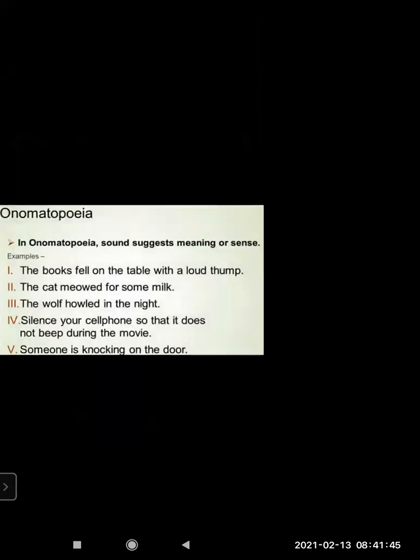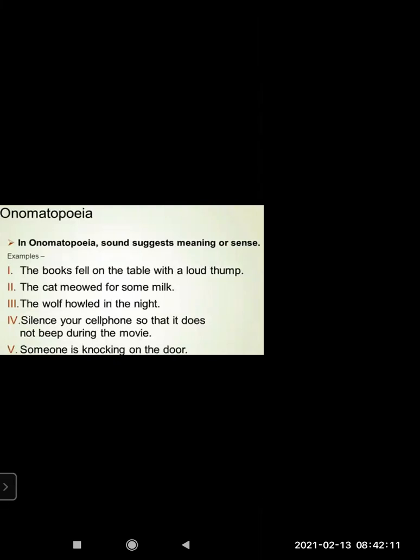Let's see further. You can see on your screen, it's onomatopoeia. In onomatopoeia, sound suggests meaning or sense. When you hear the literal word, the sound comes to your mind. When you hear the sound, that word comes to your mind. So it's mostly sound. Let us see the examples.